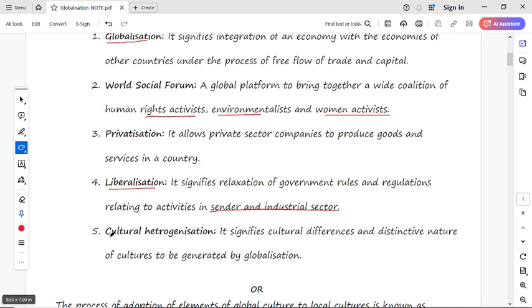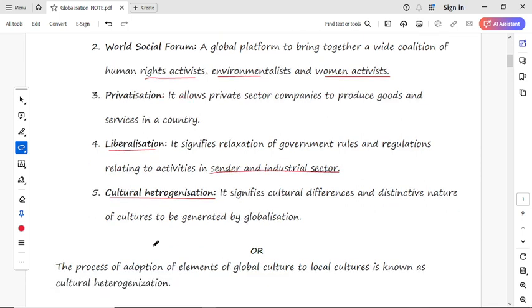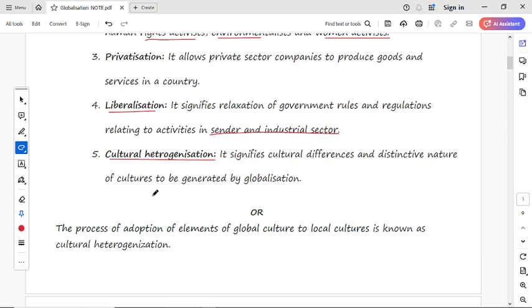And the last term that we'll discuss in the chapter is cultural heterogenization. It signifies cultural differences and the distinct nature of cultures generated by globalization. It is basically the differences and distinctive nature of cultures. In the definition of heterogenization, the process of adopting elements of global culture into local culture is known as cultural heterogenization. Simply put, global culture is adopted by local people. This is known as heterogenization.